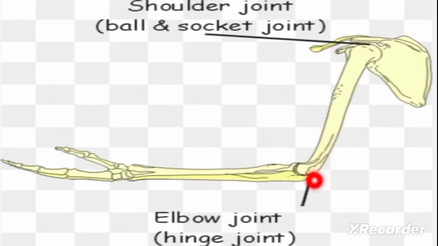Then the hinge joint is found on the hip. Ball and socket joint is capable of making movements in all directions, in all axes, in all dimensions. Then hinge joint only makes movement in one plane, one direction, or one dimension. This one makes movement in all directions.